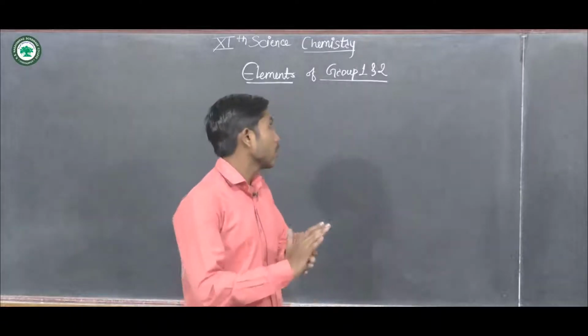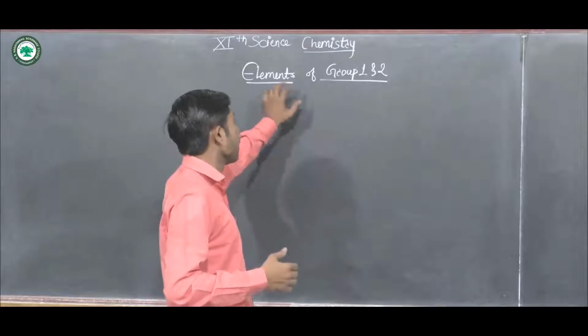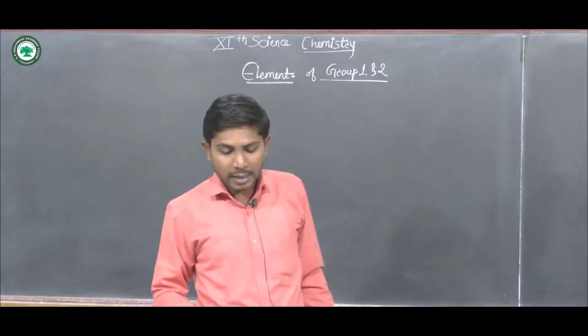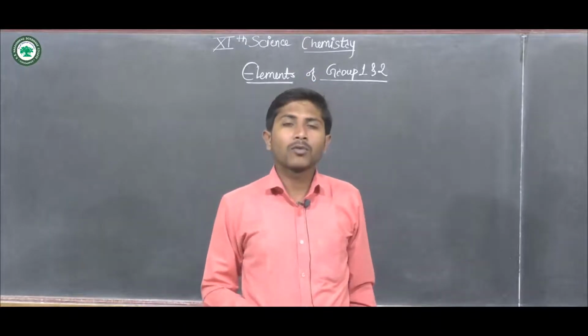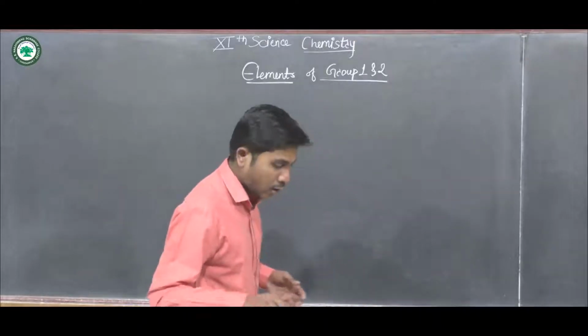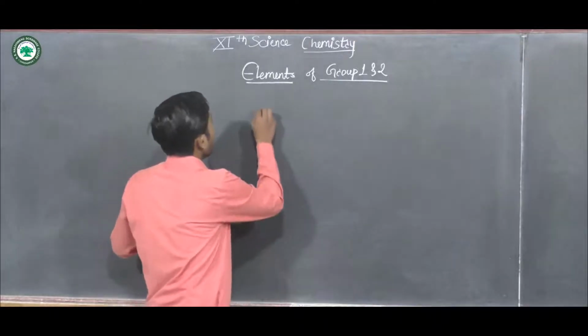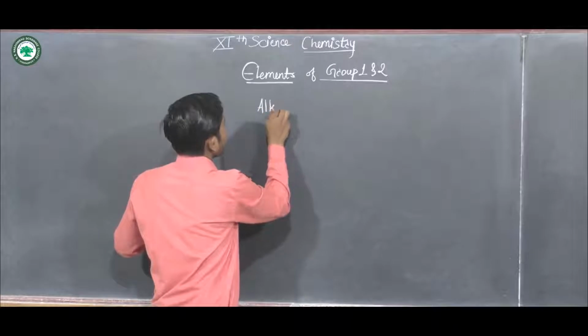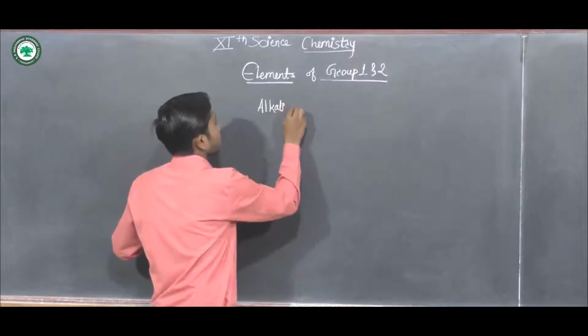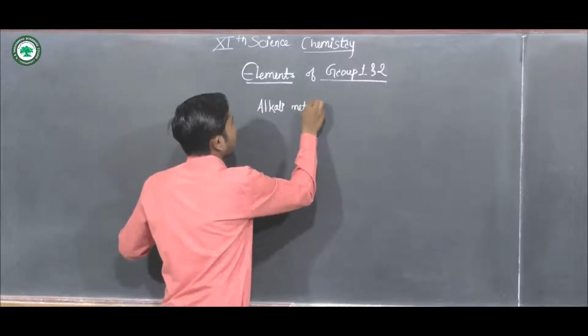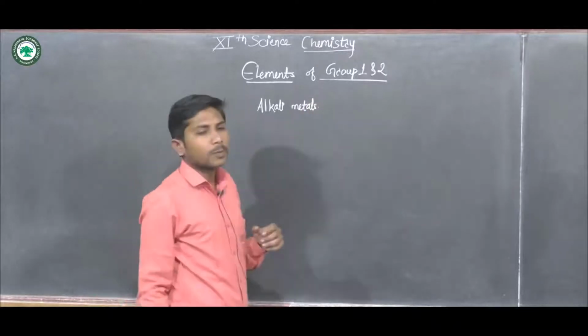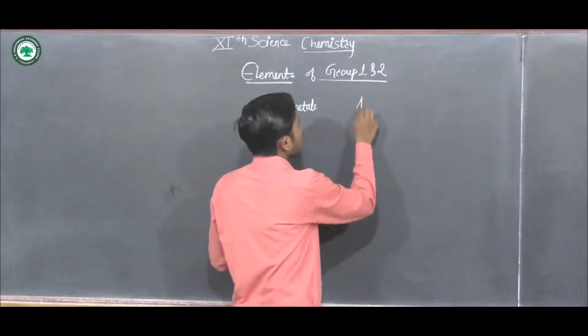Now moving towards our chapter, the main group elements of group first and second. The group first elements are the alkali metals, and group second are the alkaline earth metals.